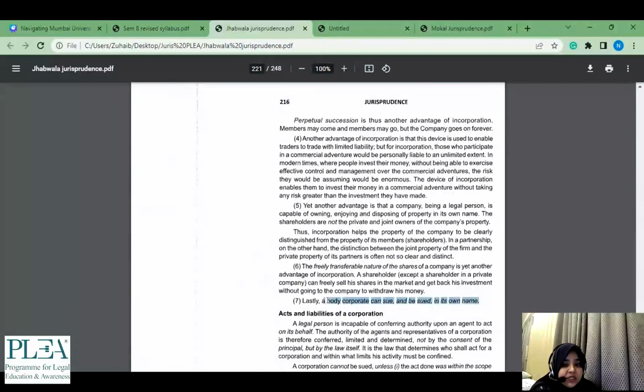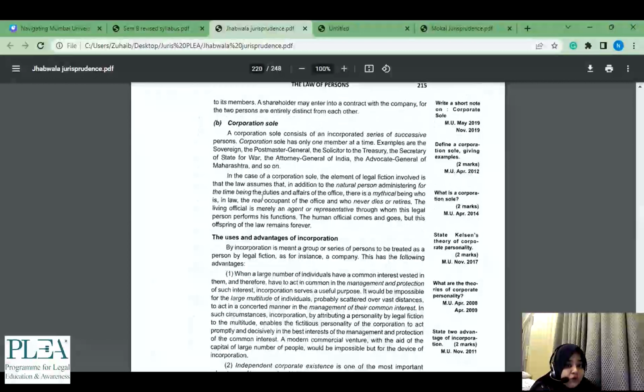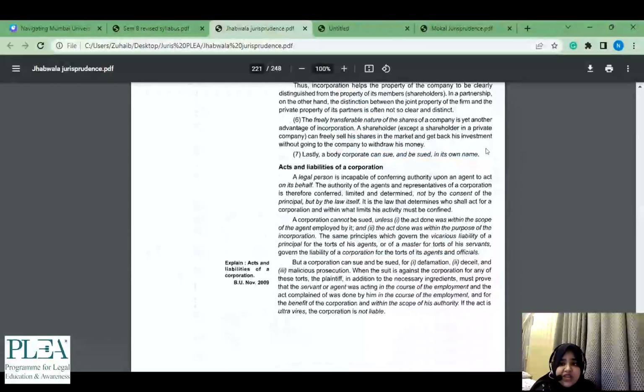Even if you have just read this, a body corporate can sue and be sued in its own name. ठीक है, सिर्फ ये भी पढ़ लिया और अगर ये question आया and you were not able to go through it for a 12 marker, you can attempt this and then you can elaborate. It's very easy to then just elaborate on one line rather than inventing something on your own, which would be very evident कि भाई ये बना बनाया लग रहा है.